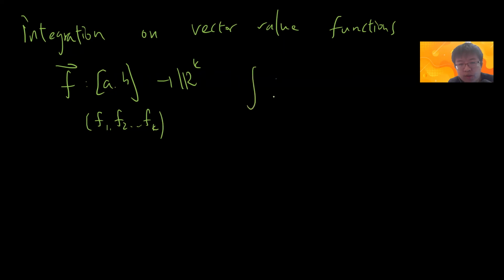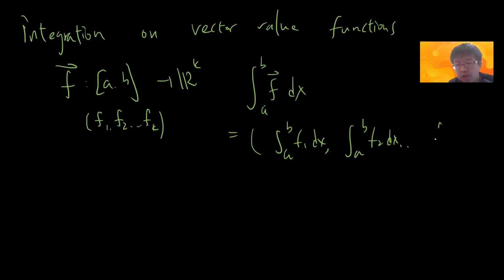If you want to define the integral of f over [a, b], then your result will just be each component. Obviously you need to assume that each component is integrable, right? So actually it is just a definition, nothing new. And obviously this is component-wise.